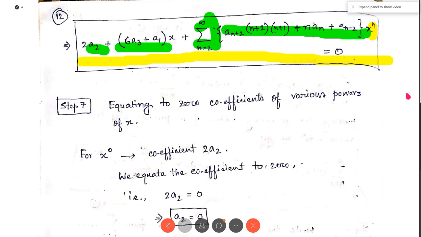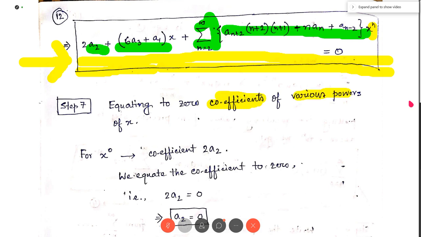So finally, we got this equation. Any doubt? Now, step 7. Step 7 is we equate to 0 the coefficients of various powers of x from this equation. So we equate to 0 the coefficients of